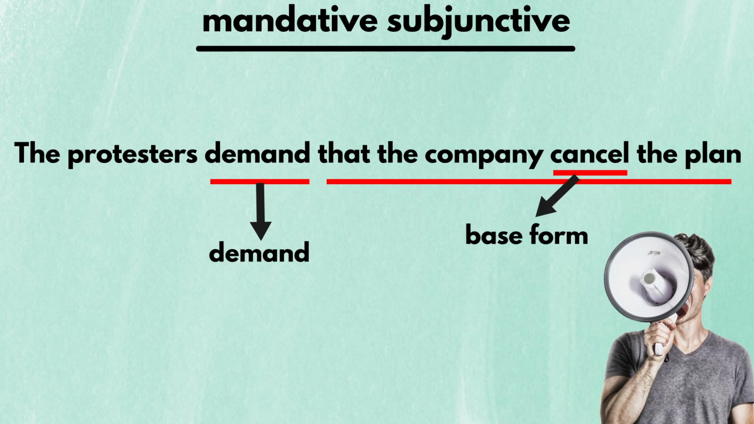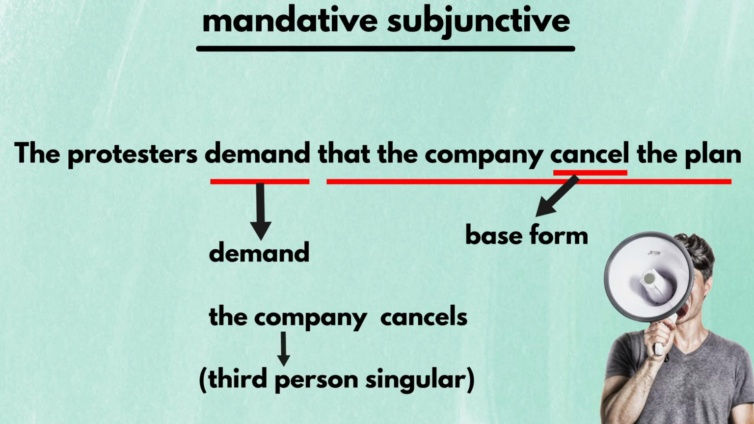How do I know if it's in the base form? Well, if the sentence were in the indicative mood, the verb should have been cancels because the subject the company is in the third person singular. However, the sentence uses cancel, so we know that this sentence is in the mandative subjunctive.